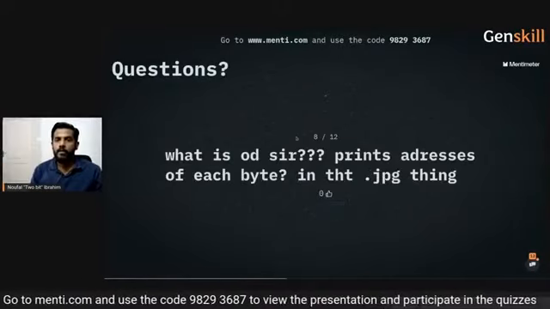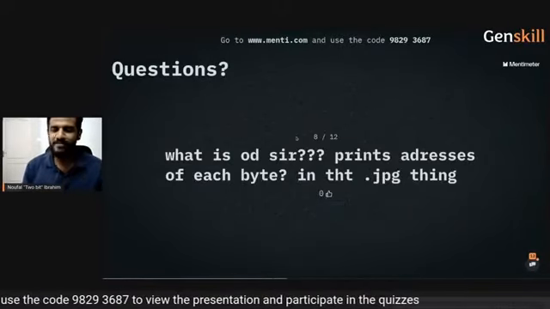OD is like the red pill. Okay, so OD will not interpret the file.